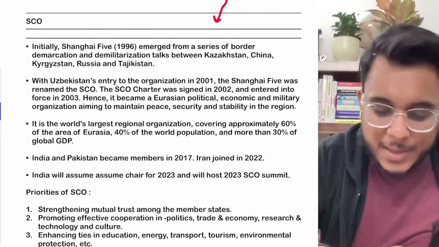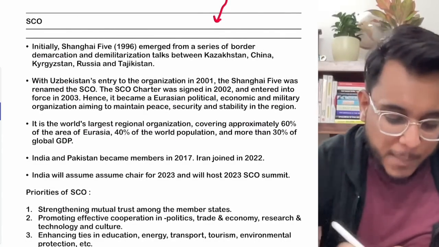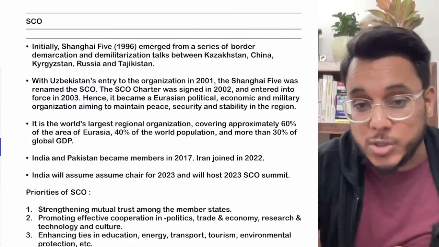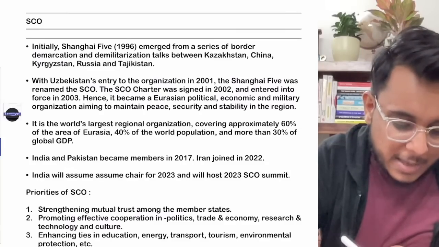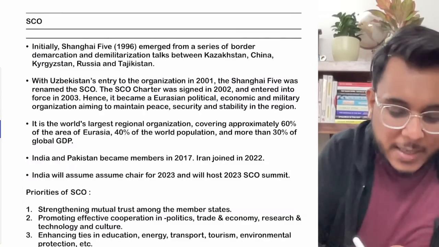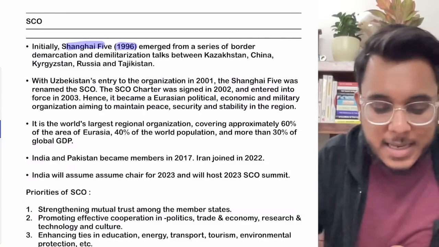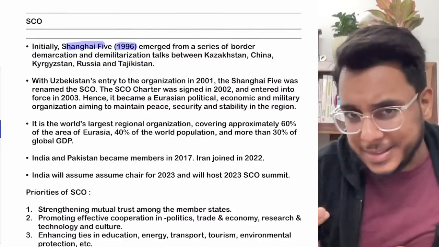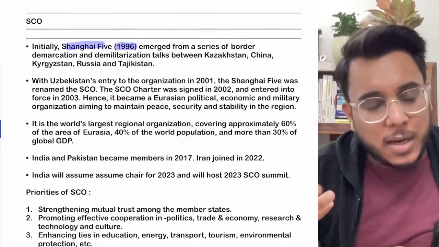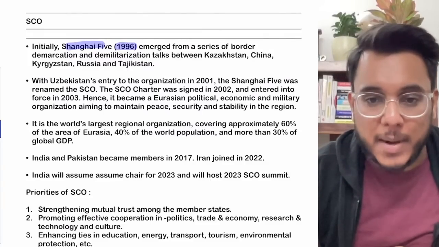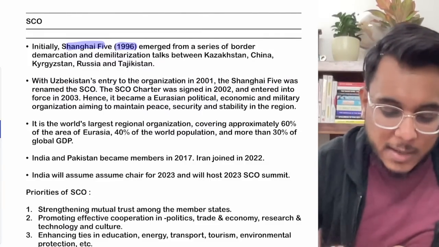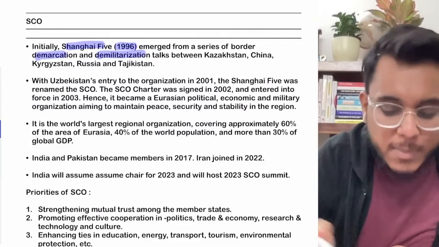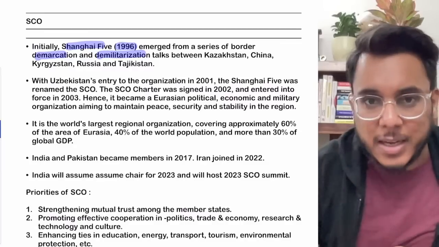Now a little bit of information about the SCO, important for your prelims examination and the mains examination also. Why? Because SCO is very important this year. See, SCO started as the Shanghai 5 in 1996. What happened actually? In 1991, there was the collapse of the USSR, and after the collapse, demarcation of the newly formed countries was to be done, and demilitarization was to be done between the countries.